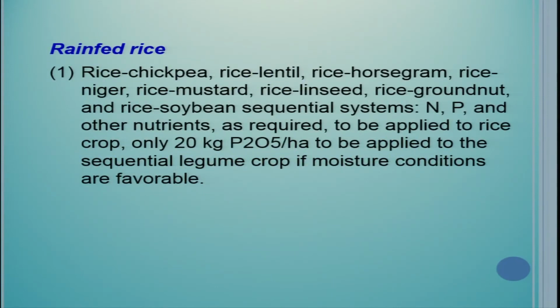Now under rain-fed rice, what is the recommendation? Rice chickpea, rice lentil, rice horse gram, rice Niger, rice mustard, rice linseed, rice groundnut and rice soybean. Niger is an oilseed crop. Many of you may not be knowing. For these crops, nitrogen, phosphorus and other nutrients as required to be applied to the rice crop, only 20 kg P2O5 per hectare to be applied to the sequential legume crop if moisture conditions are favorable. So this is the recommendation for these rice based rotations, rice pulse, rice oilseeds under rain-fed situation.